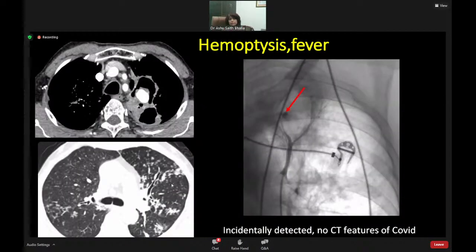Hemoptysis is another symptom which does not happen in the context of COVID-19. What we found is that our patients with significant hemoptysis mostly had a pre-existing or coexisting condition. Like in this patient, there was pre-existing tuberculosis with reactivation, and a small pseudoaneurysm had formed. Then in our trauma center DSA, which was a COVID facility at the time, we performed a pulmonary angiogram and coiled the pseudoaneurysm. So this hemoptysis in the COVID-19 pneumonia patient was not related to COVID-19 pneumonia, but to coexisting tuberculosis.